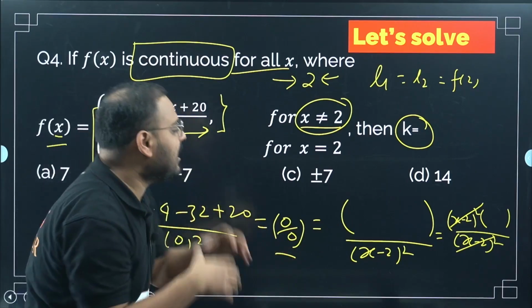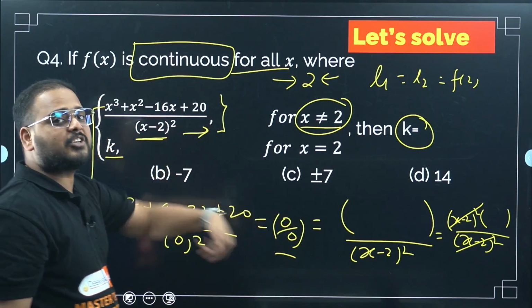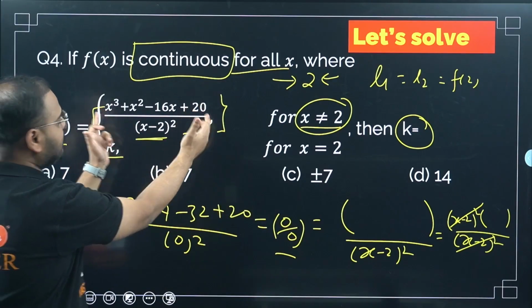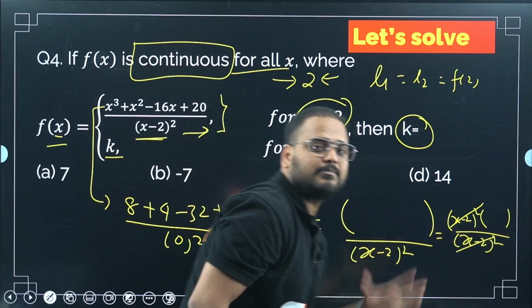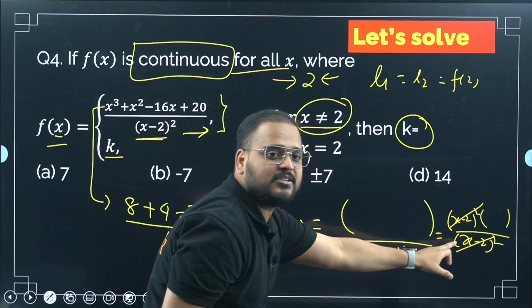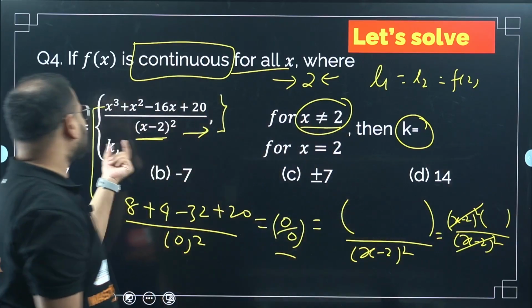And how can I do that? By removing this from the denominator. And how can I remove this denominator? By rewriting this numerator in this form, x minus 2 the whole square times something, so that I can cancel this and I'll have something left which can be substituted for x as 2.